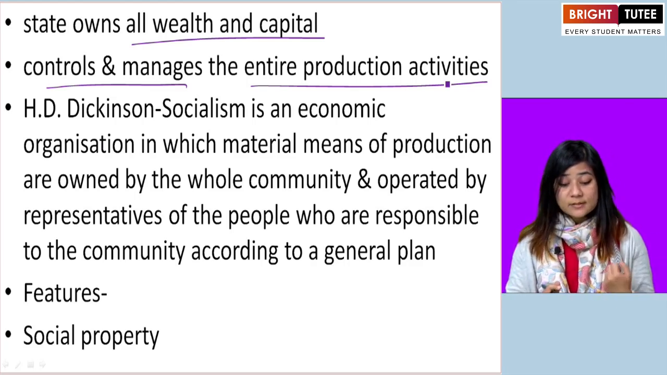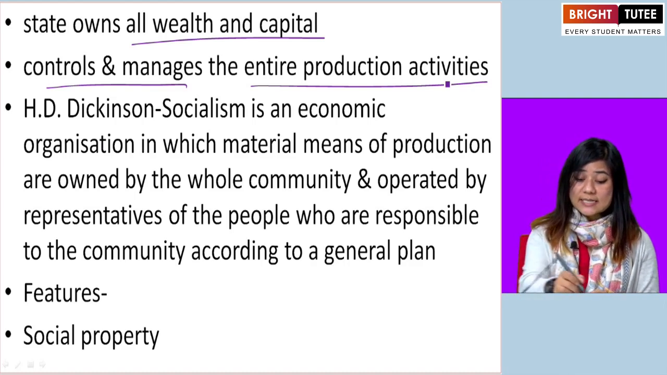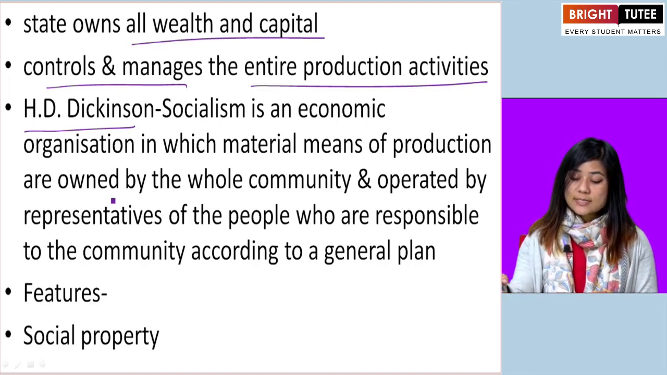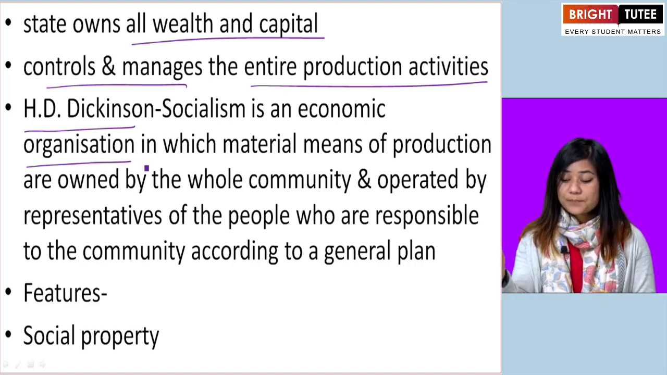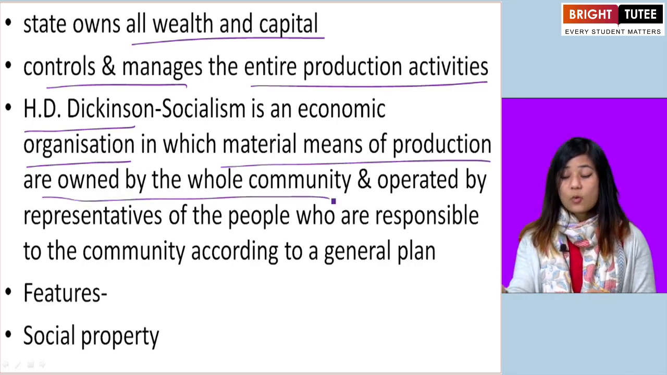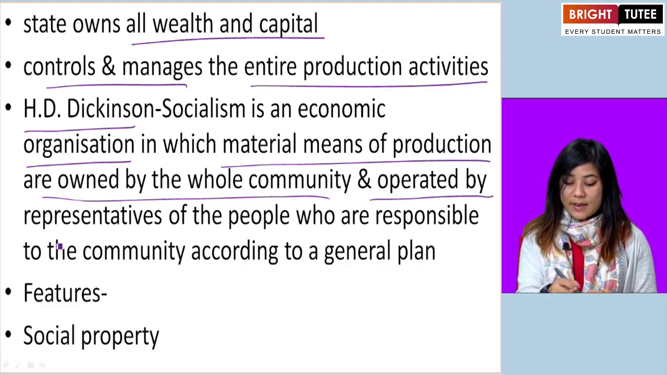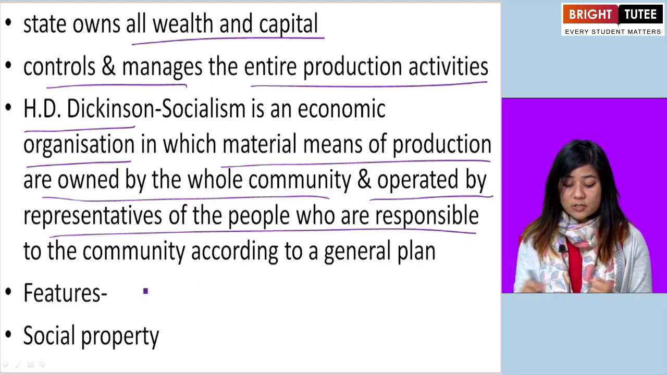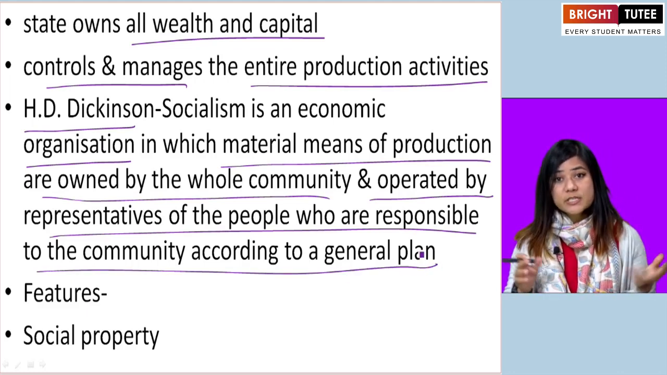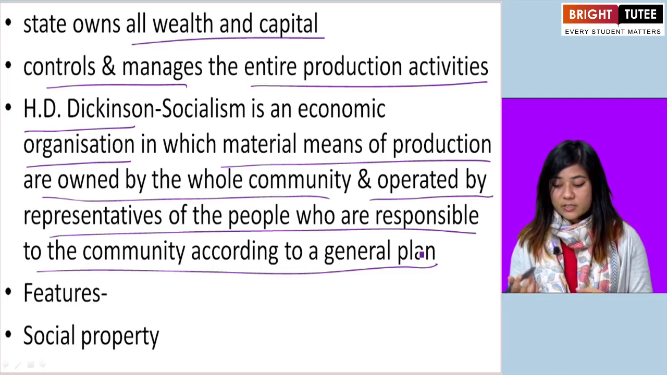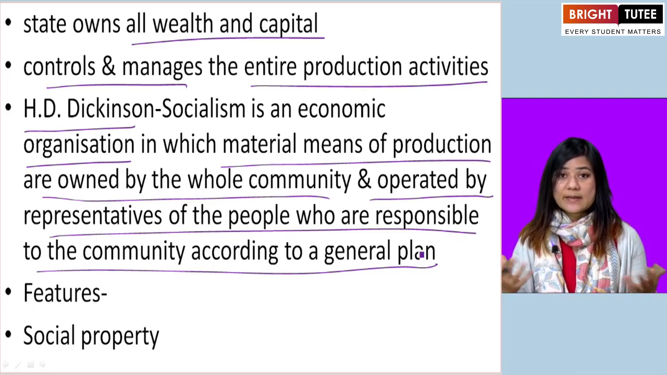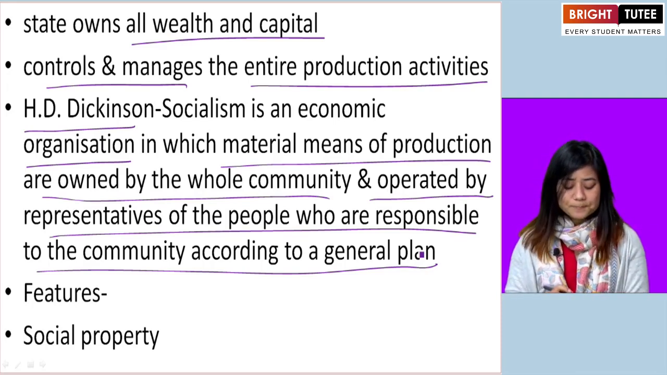Okay. So a person named H.D. Dickinson defines socialism. Okay. So he says socialism is an economic organization where material means of production are owned by the whole community and operated by representatives of the people who are responsible to their community according to a general plan. So here the community is involved in the operation, the production, or the economic activities that take place within that community. Okay?